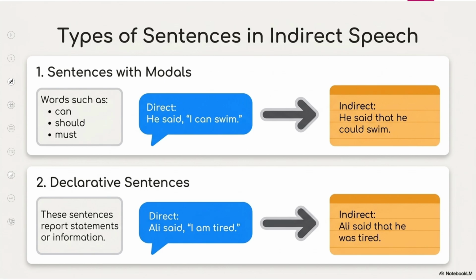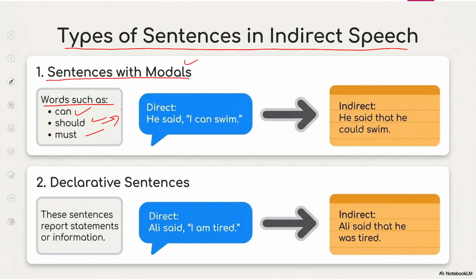Now look at this. Types of sentences in indirect speech. First of all, the words such as can, should, must, right? These are called modal verbs, and sentences with modals. This is the first type of sentences.